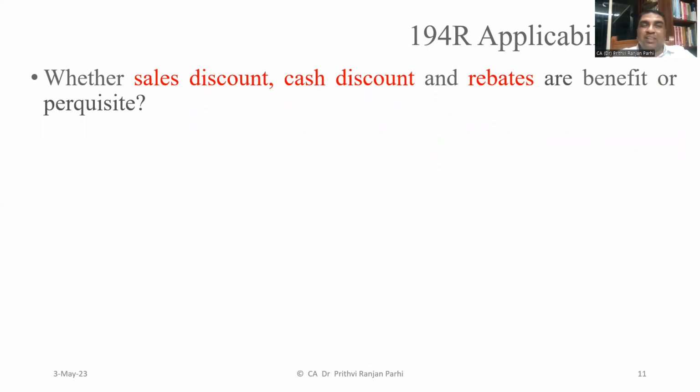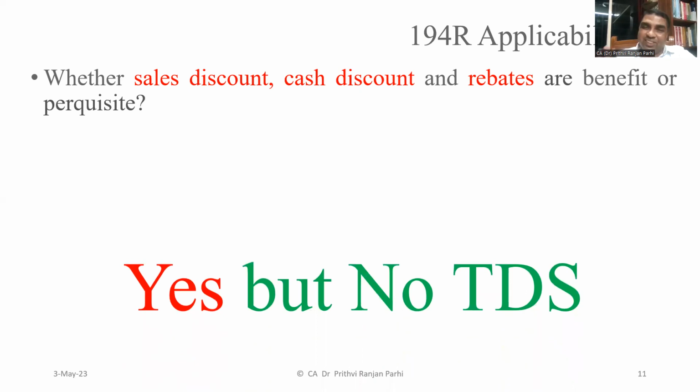Now the question is whether sales discount, cash discount and rebates are benefits or perquisites. The department has clarified in another circular that yes, this is a benefit or perquisite, but to avoid difficulties, no TDS is required to be deducted.